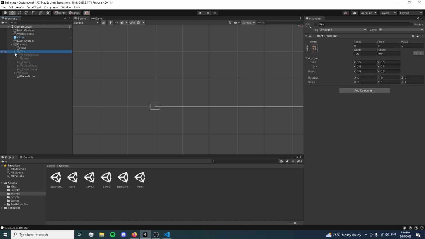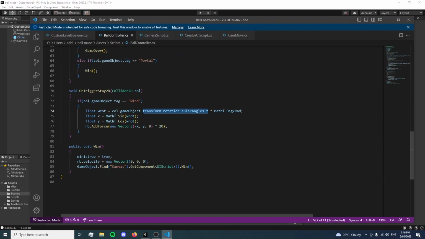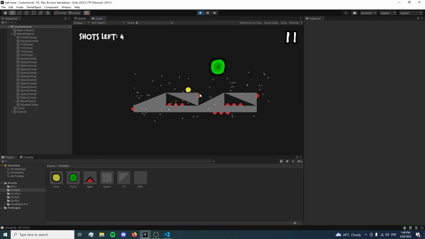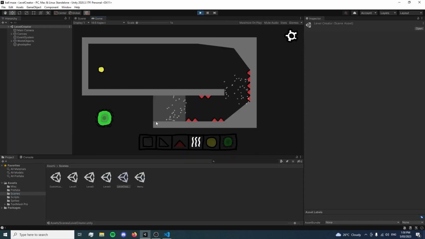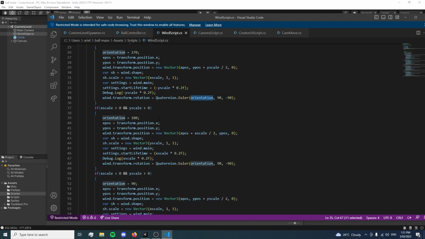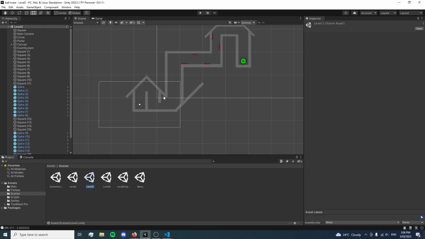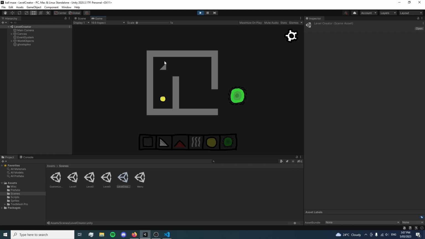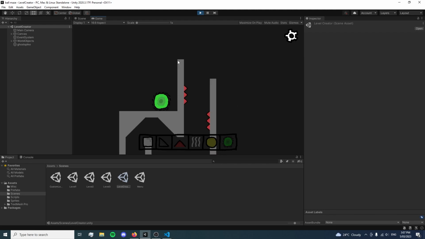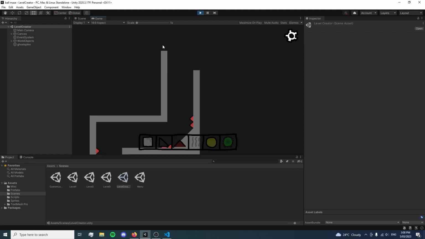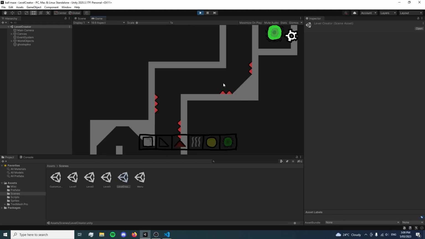3 hours later. Cool, we're almost done now. After I got a custom level creator working, I wanted to recreate the first 3 levels in the custom level generator just so they didn't stand out at all or look weird. So I did that, and then I was basically done. Alright, I didn't really know what to say here, so here's just some very sped up footage of me messing around with the level editor and creating the first 3 levels, because that's basically what I did, and then I was done.